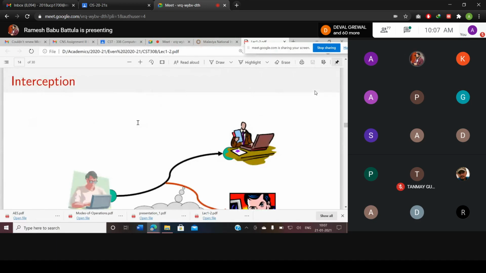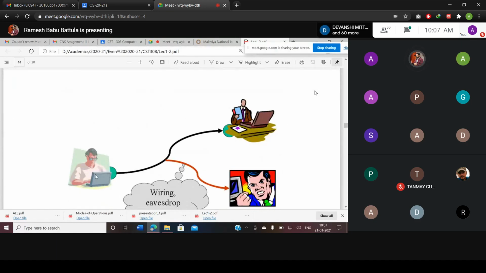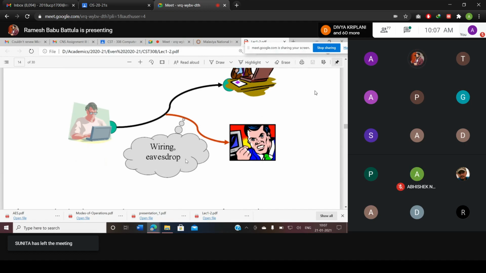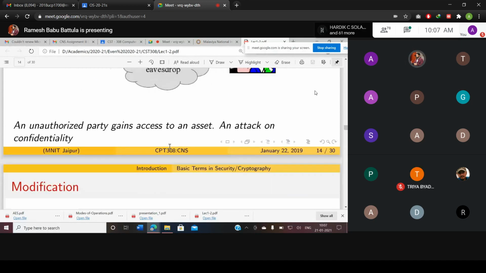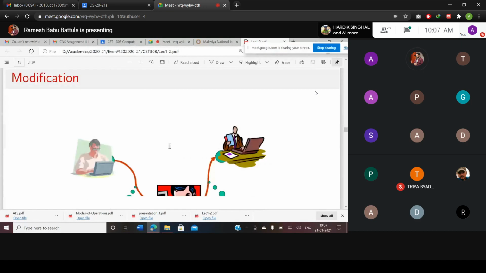Next one is going to be interception. How is interception going to happen? Two legitimate users are communicating. The eavesdropper is going to perform this kind of activity. That means he's receiving all the information going between these two legitimate users. This we call wiretapping or eavesdropping. I think most of you understand this one, right? So this is an unauthorized party gaining access to an asset. This attack we call an attack on confidentiality.